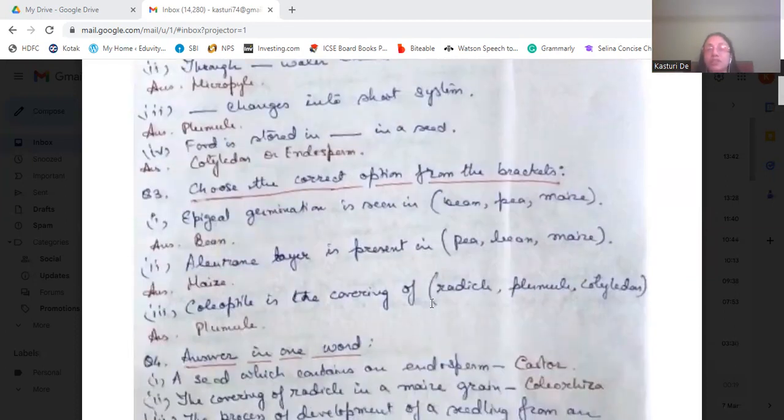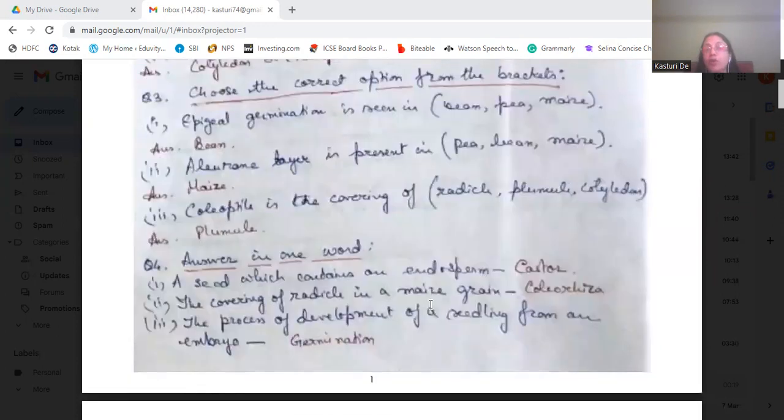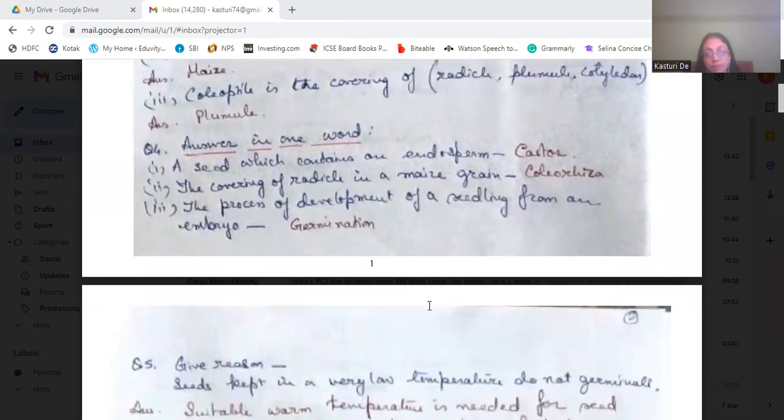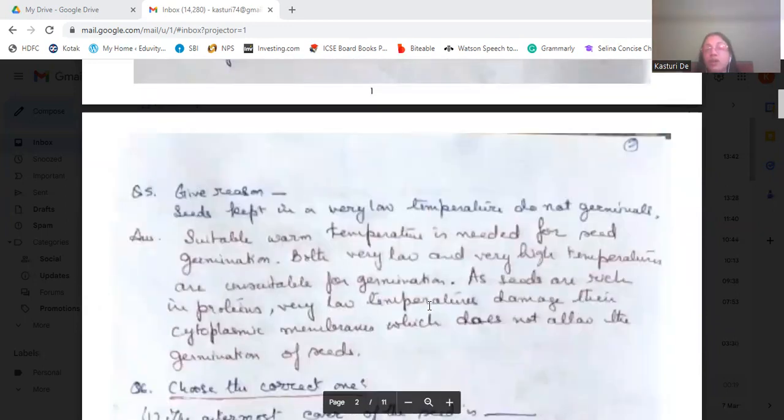Epigeal germination is seen in the bean plant. Aleurone layer is present in the maize. Coleoptile is the covering of plumule and coleorhiza for radicle. Answer in one word: a seed which contains an endosperm is the castor. The covering of the radicle in the maize grain is coleorhiza. The process of development of the seedling from an embryo is germination. Now if we come to give reason: seeds kept in a very low temperature do not germinate.